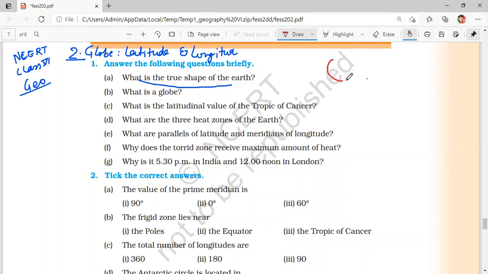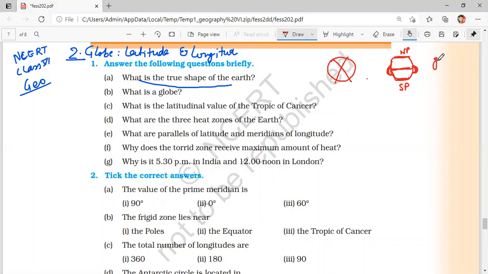So most of the people know that the shape of the earth is spherical, but this is not the correct answer. The shape of the earth is such that there is a little flattening at both the poles. Okay, this is flattened at the poles. The shape of the earth is, there is flattening at both the poles and there is a little bulge at the middle of the earth. So this is the real shape of the earth.